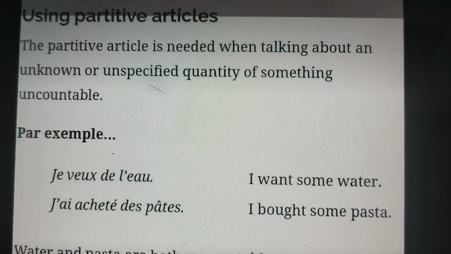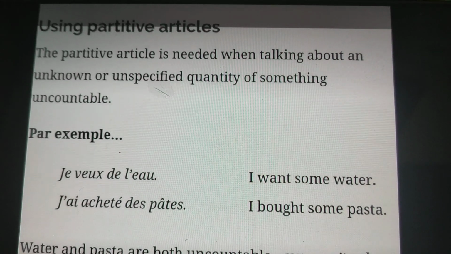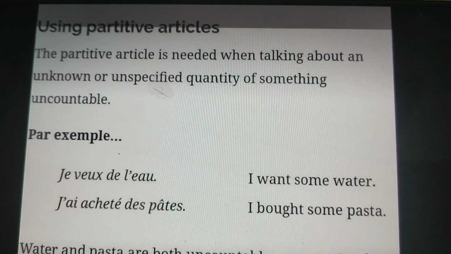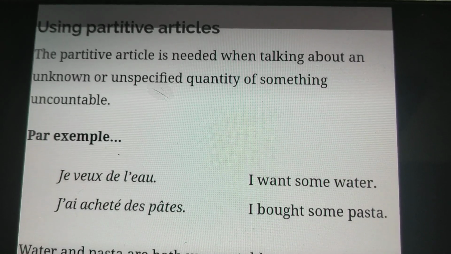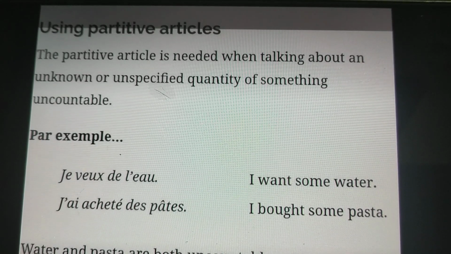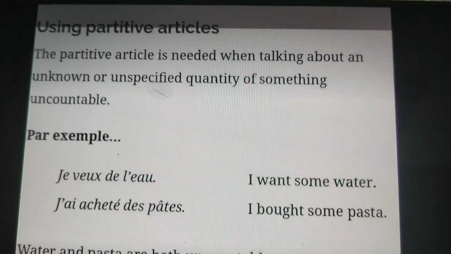For example, je veux de l'eau. I want some water. So here the quantity is some. J'ai acheté des pâtes. I bought some pasta. So here the quantity is not specified.